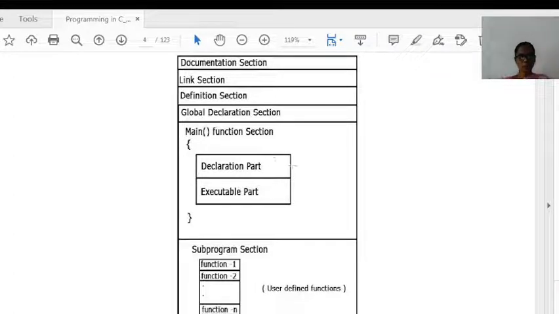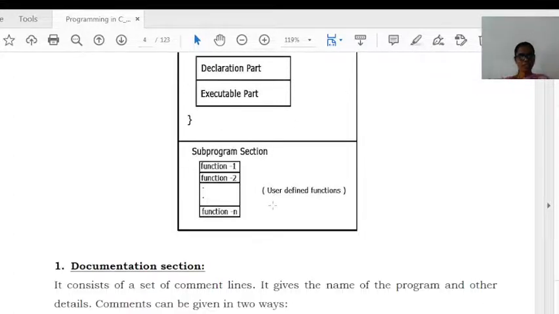We are going to discuss each and every section in detail here. The first one is the documentation section. The documentation section contains a set of comments. Comments are nothing but the information that is given to the program.